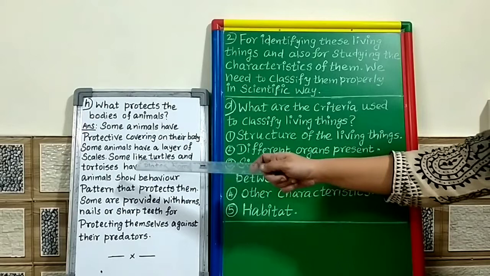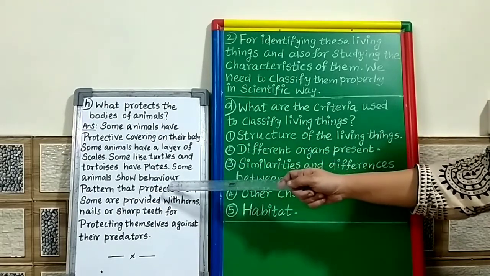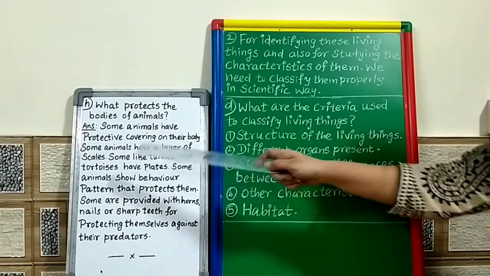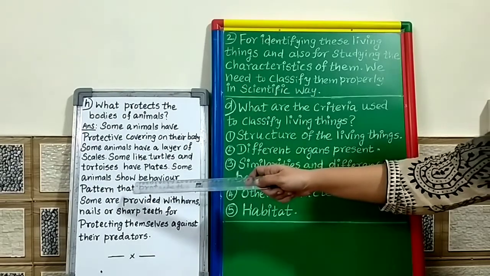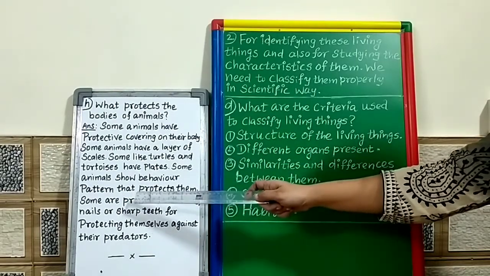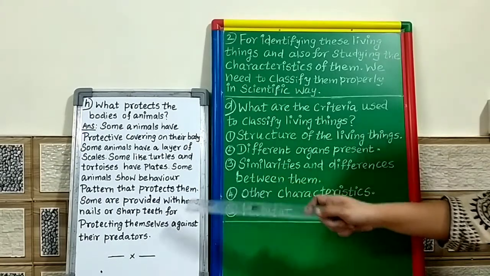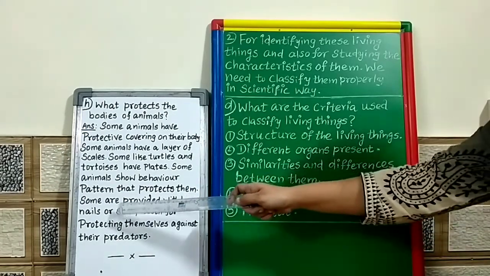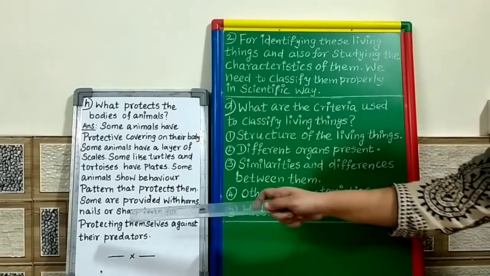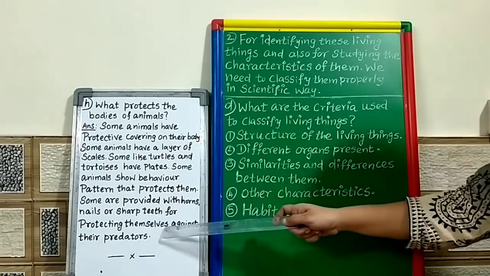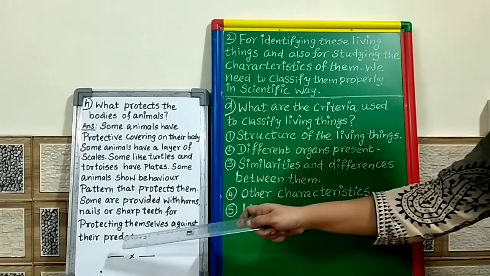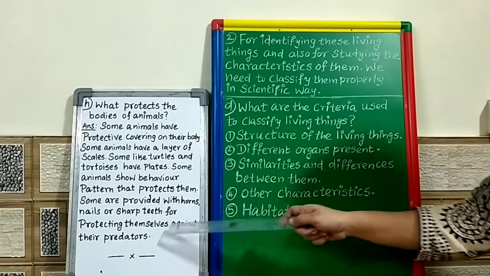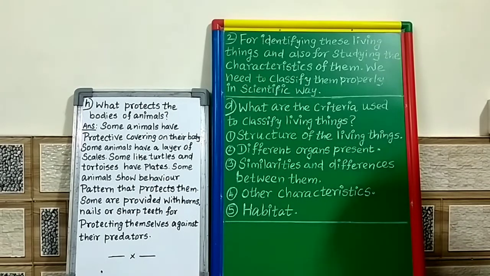Some animals show a behavior pattern that protects them, which we saw while learning the lesson. Some are provided with horns, nails or sharp teeth for protecting themselves against their predators. Predators means enemies.